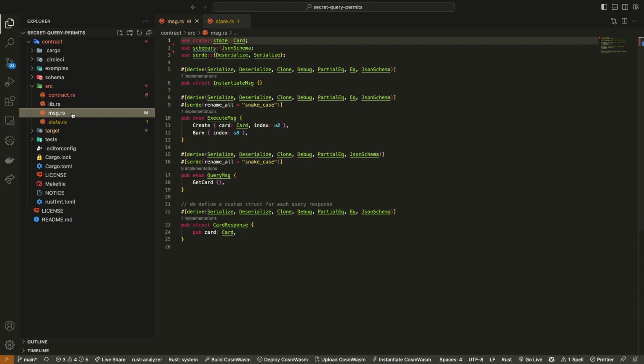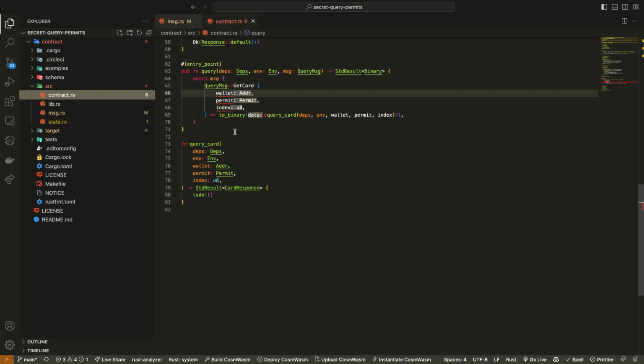Okay, msg, message. This is all of the messages that the contract is actually executing. So all we have is an instantiation message, an execute message, which is the create card and burn card functionality, so we're able to make a card and we're able to delete that card. And then a query message, which is querying the cards that exist. And that's where we're going to use this permit. And again, something else I should mention up top is that permits are specific to Secret Network, and we use them through the Secret Network toolkit, which is a specific crate we import into our smart contract. And then we get all this additional functionality. It only exists on Secret Network. So we'll make sure we look at how to do that.